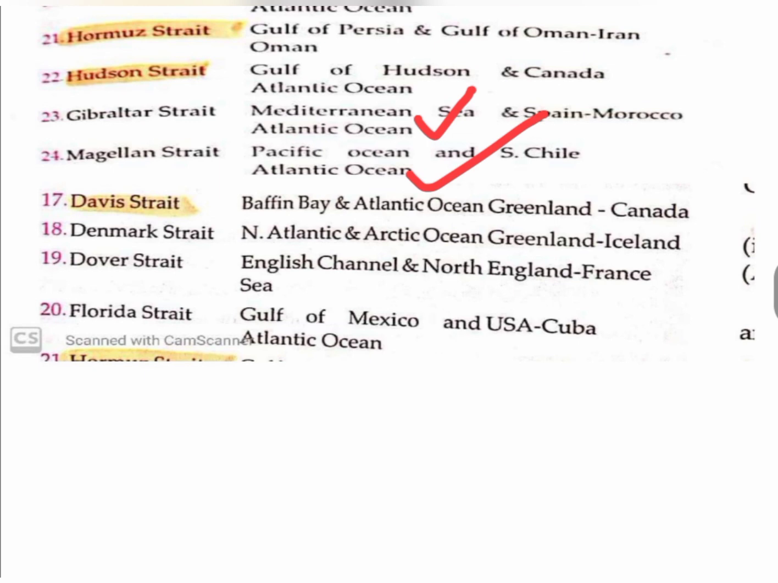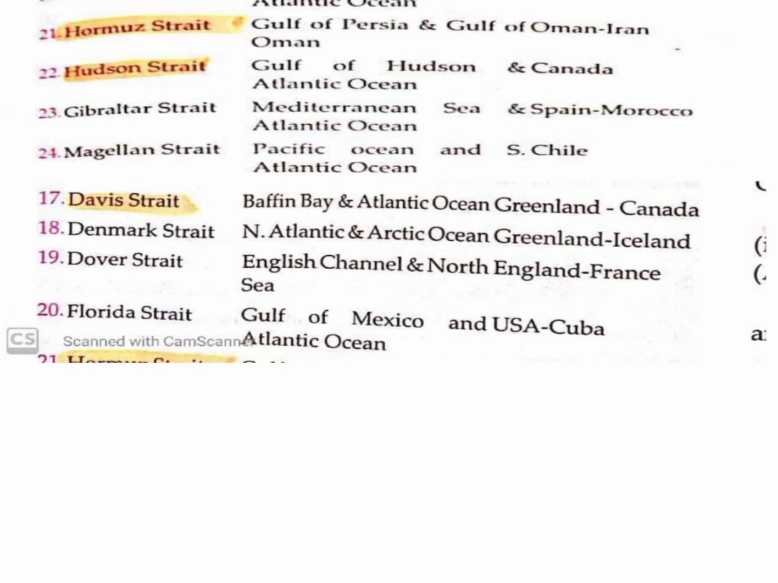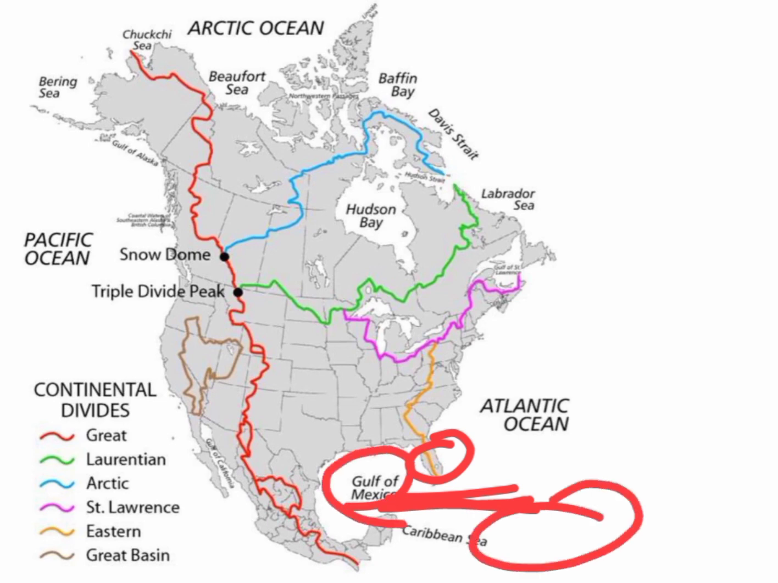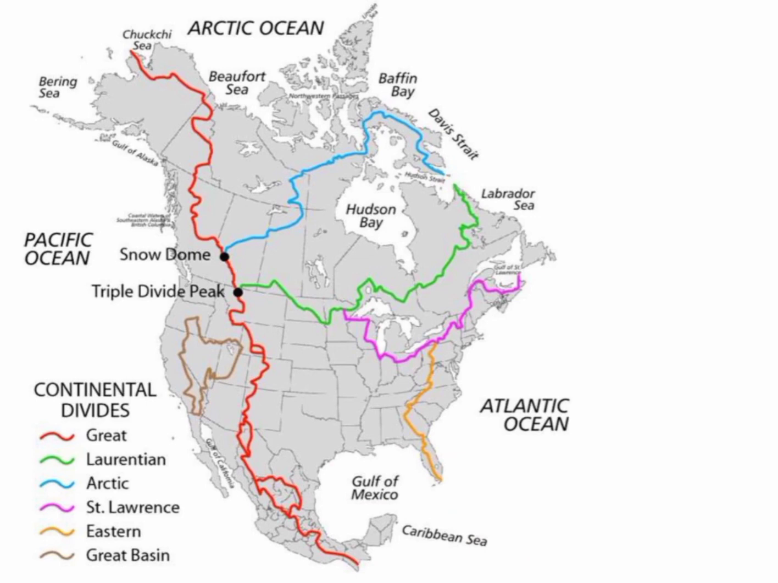Okay. Florida Strait, which is nearby the Gulf of Mexico. Here is the Florida Strait. Here is Florida. So it connects the Gulf of Mexico and the Atlantic Ocean. So this Florida Strait connects the Gulf of Mexico and the Atlantic Ocean.